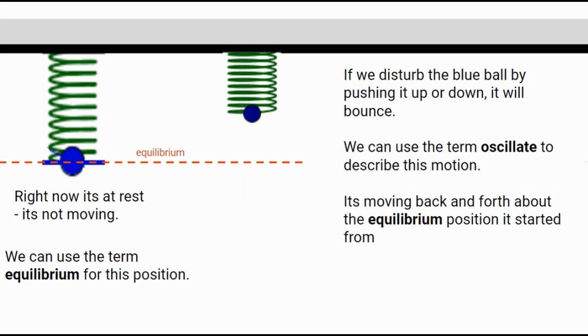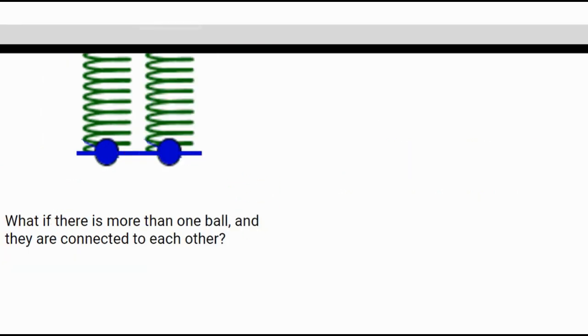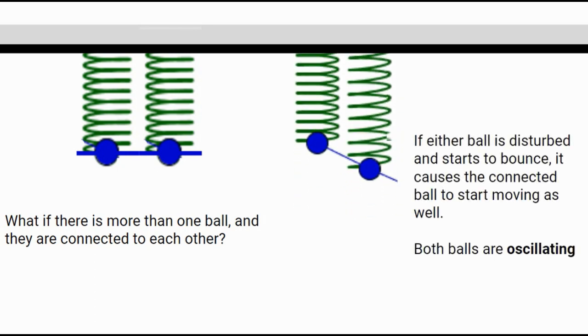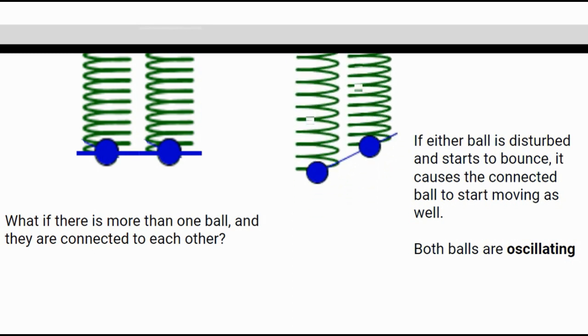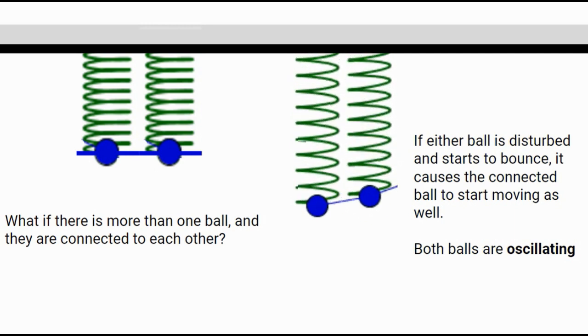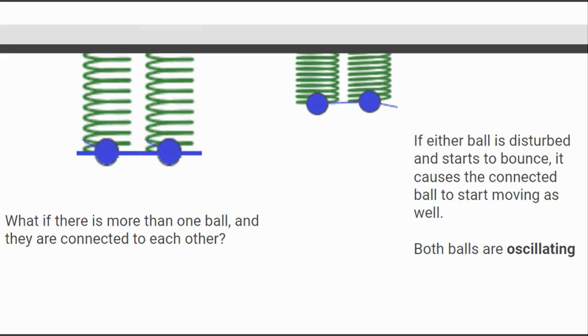But you're probably thinking, what the heck has a ball bouncing on the end of a spring got to do with waves? Well, what if there was more than one ball, each on its own spring and the two balls were connected? Right now they're both at rest, or equilibrium. But if we were to disturb the ball on the left, it will start to bounce and it will cause the connected ball to start moving as well. The two balls are now oscillating. In fact, they're moving exactly the same way. It's just that the one on the right is kind of following the one on the left. You could say that they're slightly out of phase, that one is a bit ahead of the other.